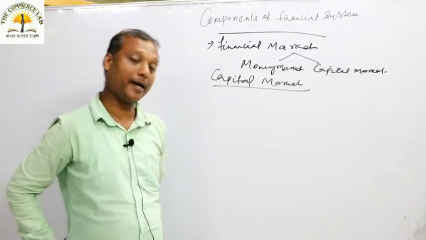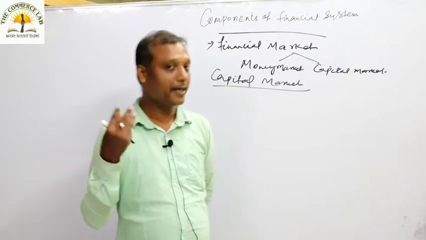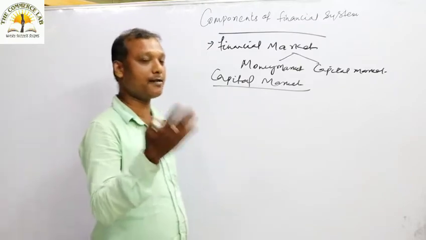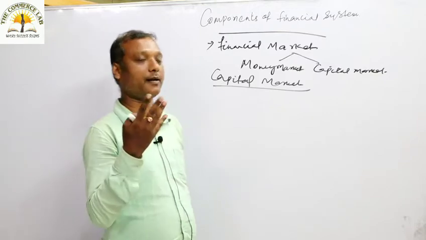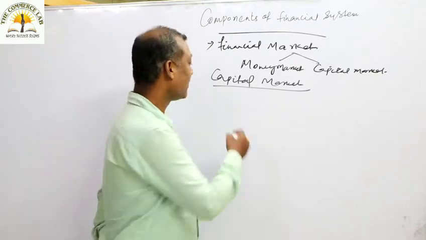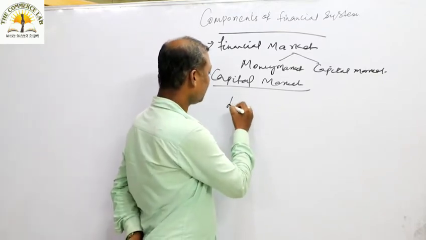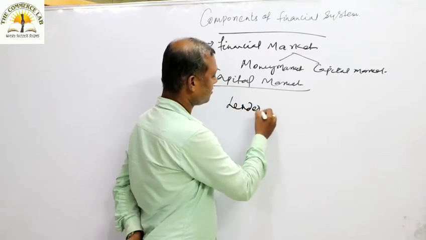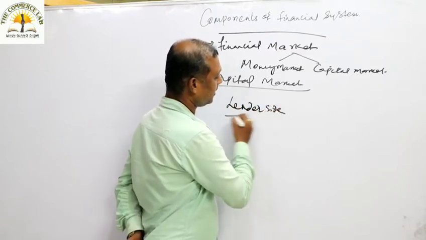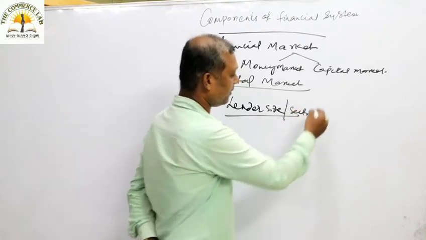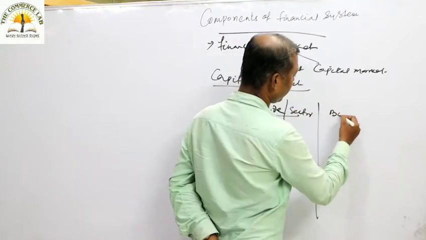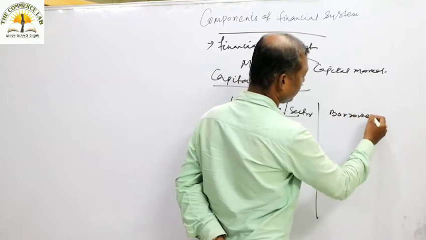So when you talk about the financial market, it is better that we discuss it under two heads. Any type of financial market we can discuss under two heads: the lender side or sector, and second, the borrower side.